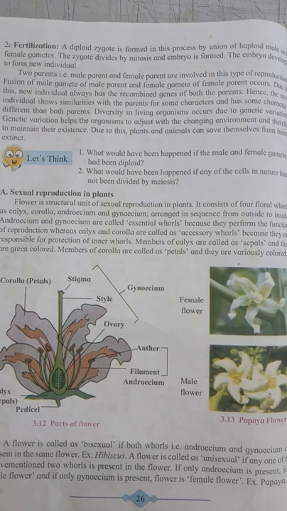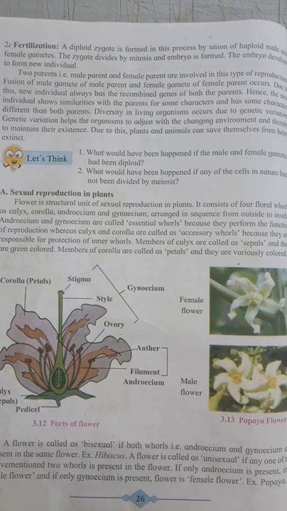Now, come to the calyx. Members of the calyx are called sepals. Sepals are green in color. They protect the androecium and gynoecium. And then the corolla, members of the corolla are called petals. They are various in color because their main function is to attract insects during pollination.